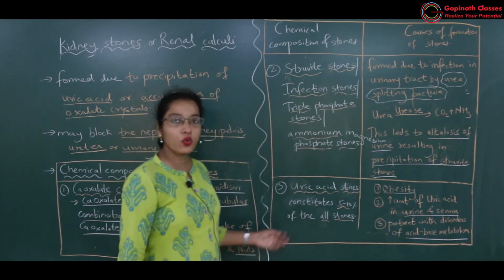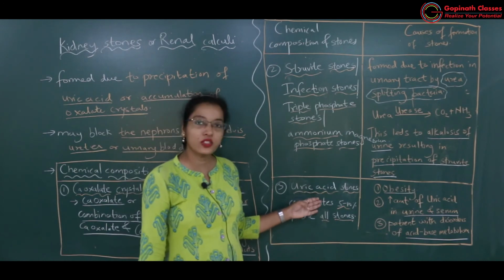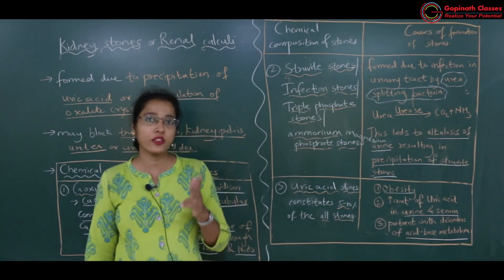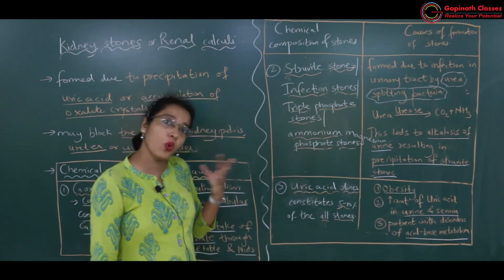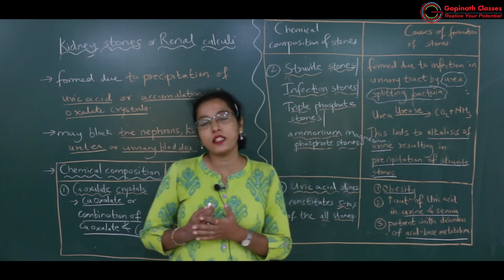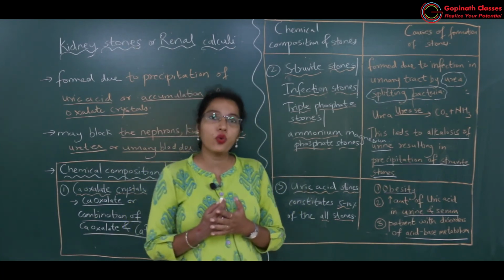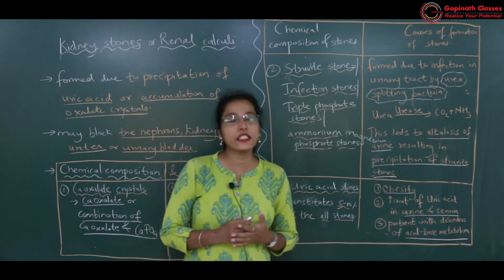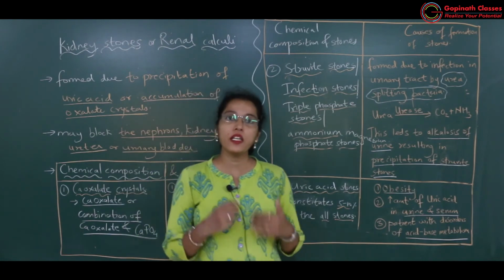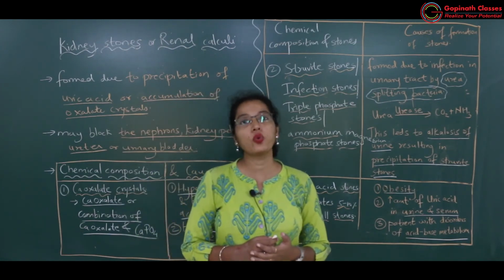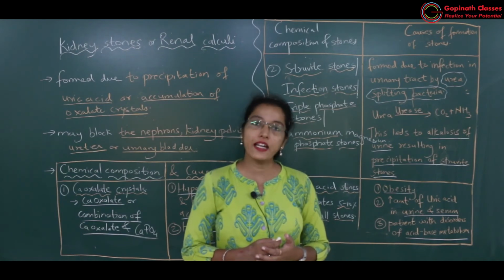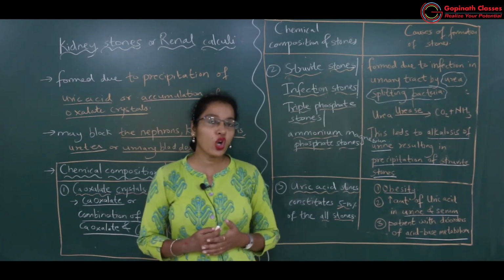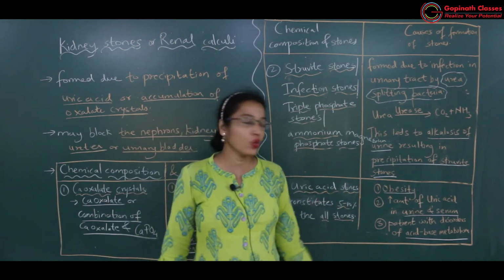Okay, coming to the uric acid stones. What is the cause behind this formation of uric acid stones? What will be the cause? One is that uric acid is more in the blood. If more uric acid is formed in the blood, definitely it is going to affect the osmolarity of the blood. Okay, so this excess amount of uric acid will be precipitated in the form of uric acid stones. Okay, and these stones will block the urinary tract.